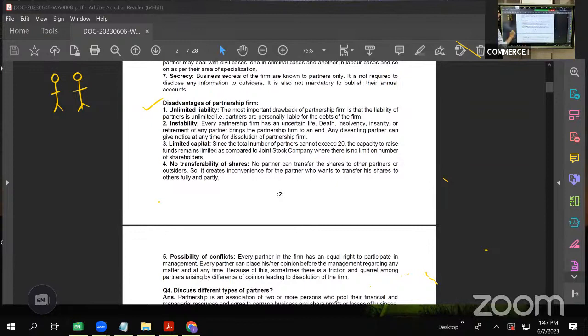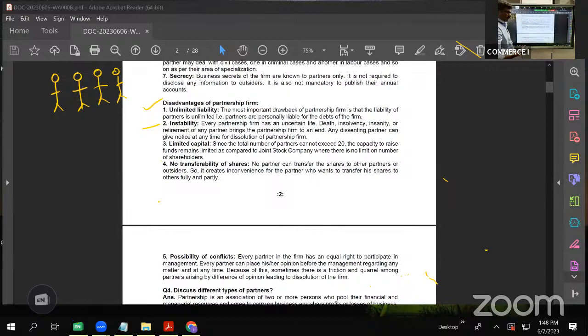Next, instability. Now, see, there are, let us say, 4 or 5 partners. Like life is uncertain, no? Any partner may die, a partner may get insolvent, or any partner may get insane, or any partner may want to discontinue the firm.